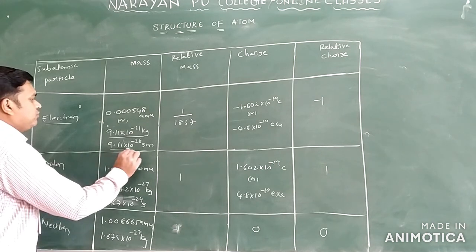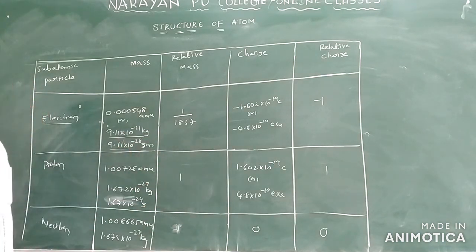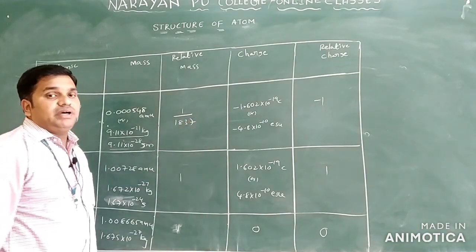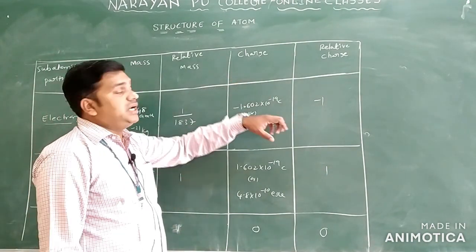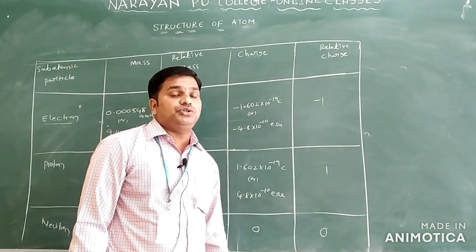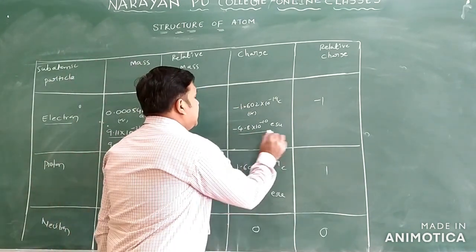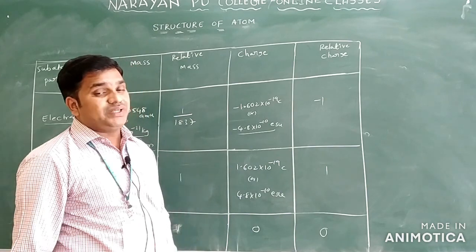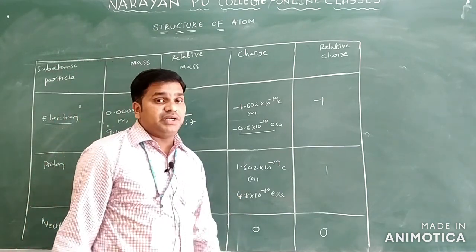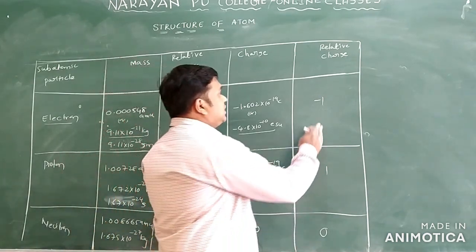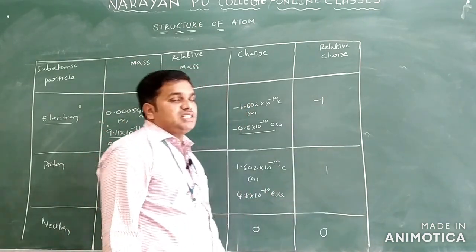In grams, we have 9.11 into 10 power minus 28. The relative mass is 1 by 1837, and the charge is minus 1.602 into 10 power minus 19 coulombs. Another charge in the form of ESU, the electrostatic unit, is minus 4.8 into 10 power minus 10. Its relative charge is minus 1 only.